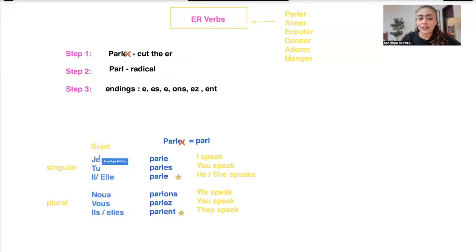E is for je, ES is for tu, E is for il and elle, ONS is for nous, EZ is for vous, and ENT is for ils and elles. Also, while pronouncing, they all sound the same except the nous and vous. So, je parle, tu parles, elle parle, nous parlons, vous parlez, elles parlent. Beautiful, right? So you just have to learn these 3 steps and you will be able to conjugate each and every ER verb.